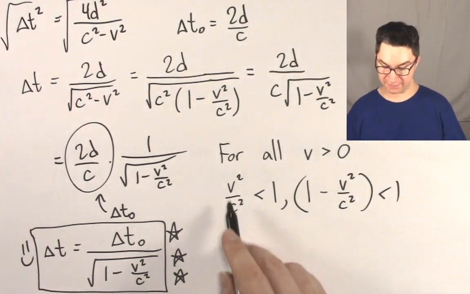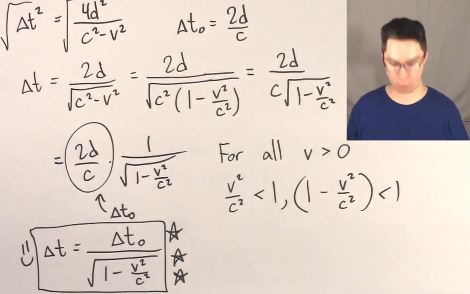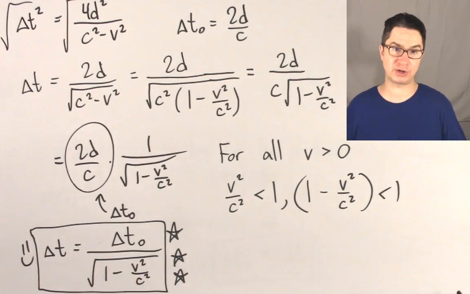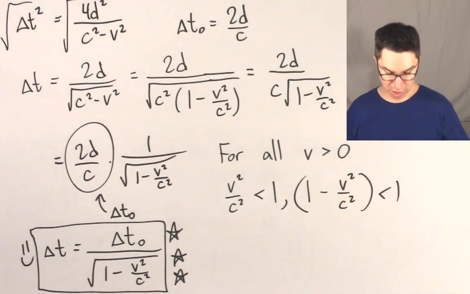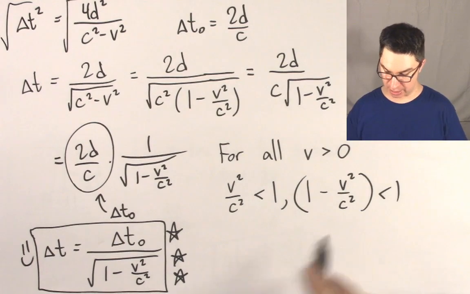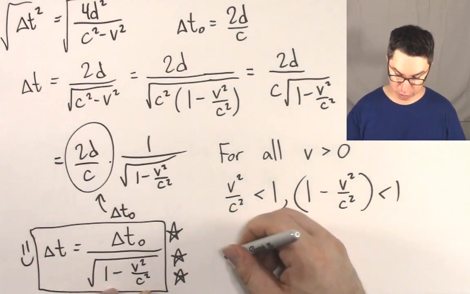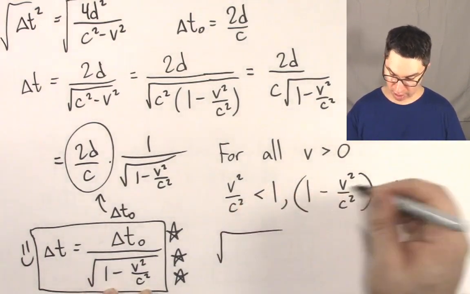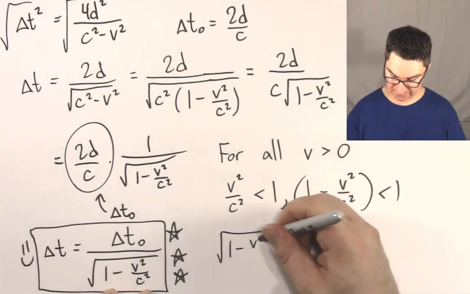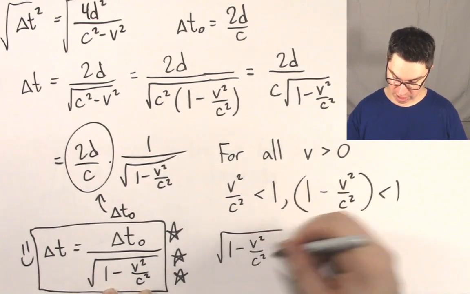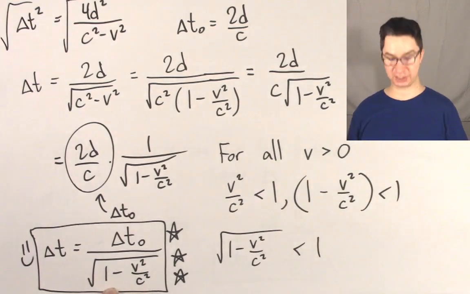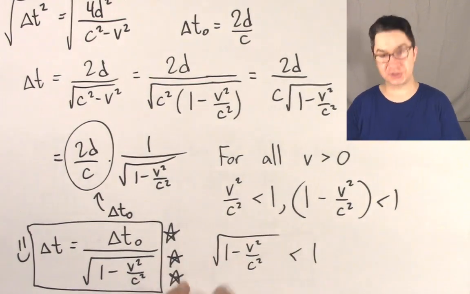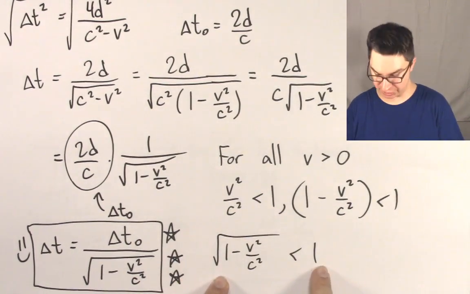For example, if v squared over c squared happened to be 1/4, then 1 minus 1/4 gives you 3/4, and that is less than 1. So now we have a denominator that's less than 1, because the square root of 1 minus v squared over c squared is also going to be less than 1. If you have a number less than 1 and you take the square root of it, that number will also be less than 1.